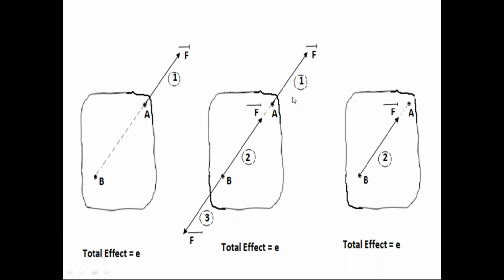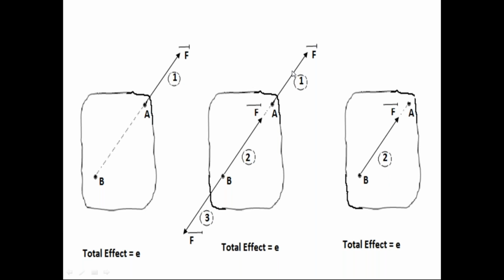In the second diagram, the first force and third force are in the same straight line, collinear, acting in opposite directions. The first force and third force have the same magnitude, F bar.